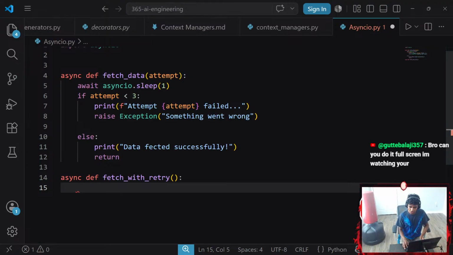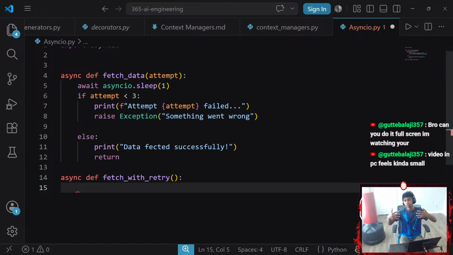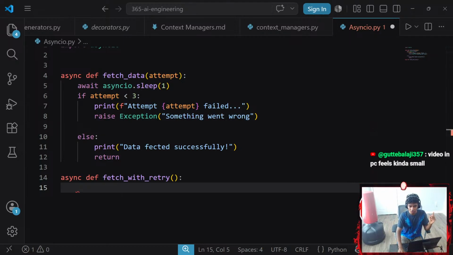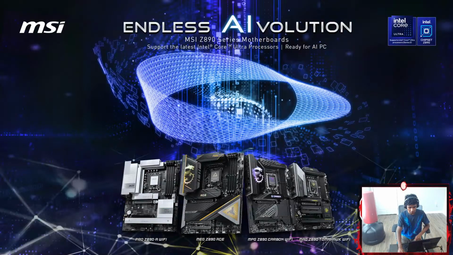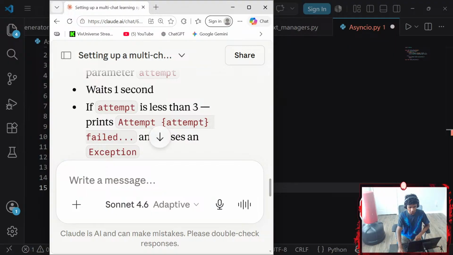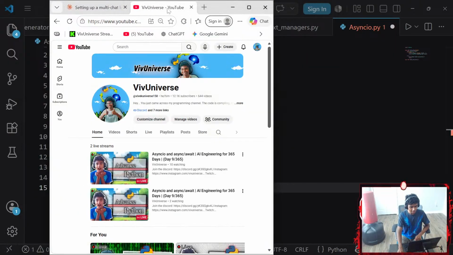Bro, can you do it full screen? If you guys are in my vertical stream, make sure to move on to my horizontal stream. That's where I display my window in landscape mode. Many of you don't really know that if you watch my vertical streams. Let me check. Oh, you are in the vertical stream, so move on to the horizontal stream. That is in my channel. Let me show it to you real quick. Let me open my channel. I'm going to grab a plot here just so I can show my window. There we go. If you're in the vertical stream, you can't really see this, and the video in PC feels kind of small.